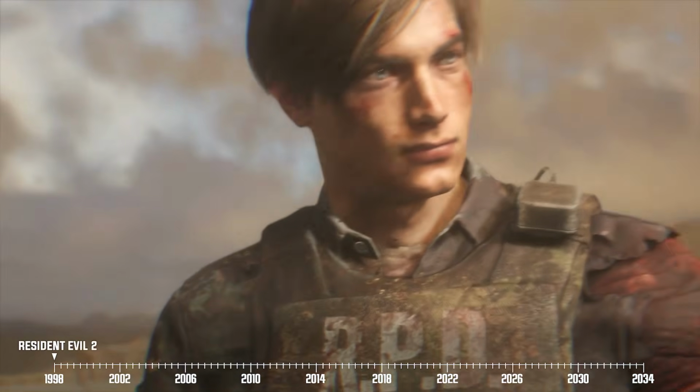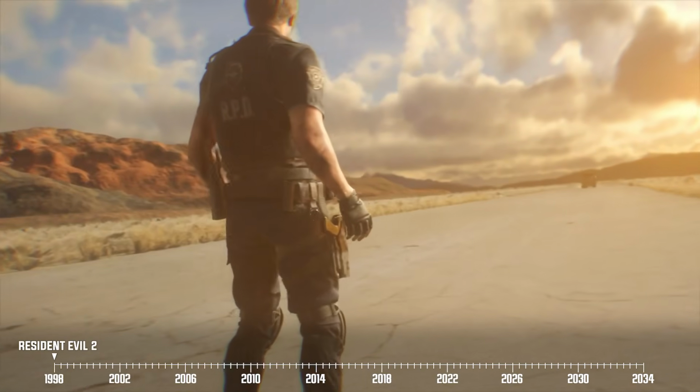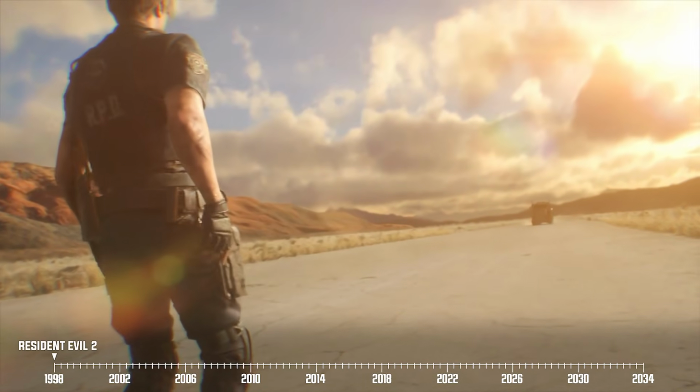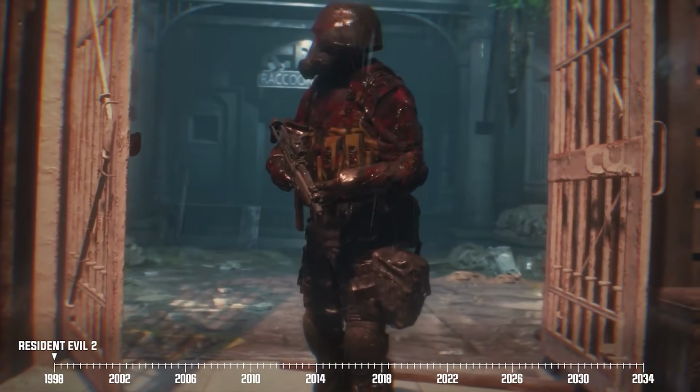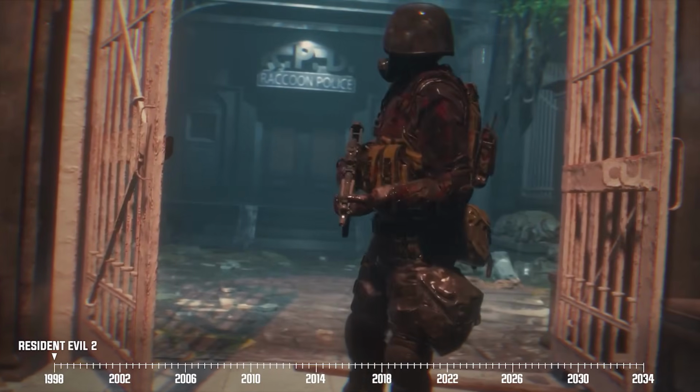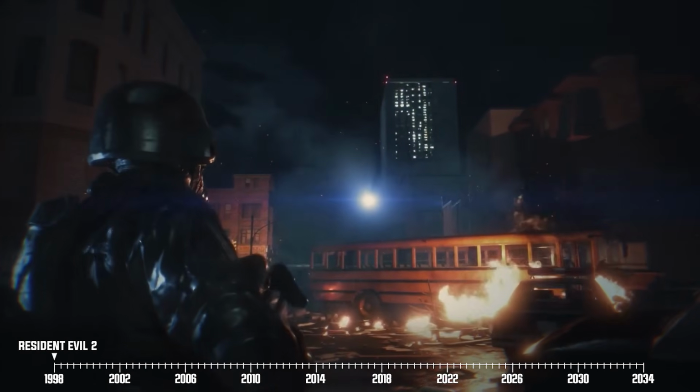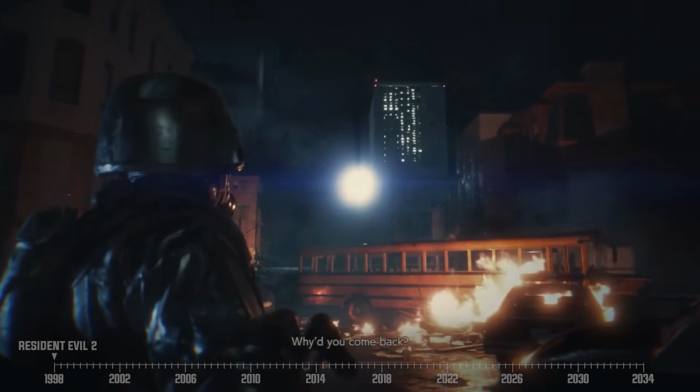Leon declares that he's going to bring down Umbrella Corps, while Claire goes on to continue looking for her older brother. What the duo doesn't know, however, is that a special Umbrella Corps operative, known only as Hunk, has successfully retrieved a sample of the G virus for his employers.